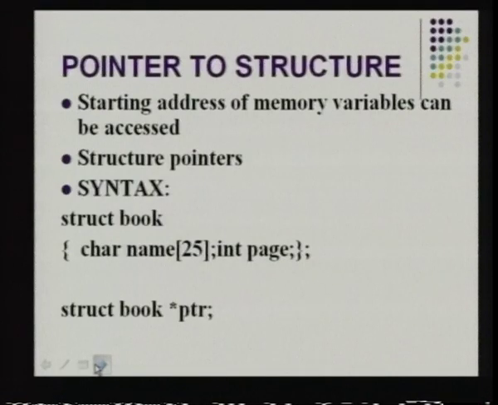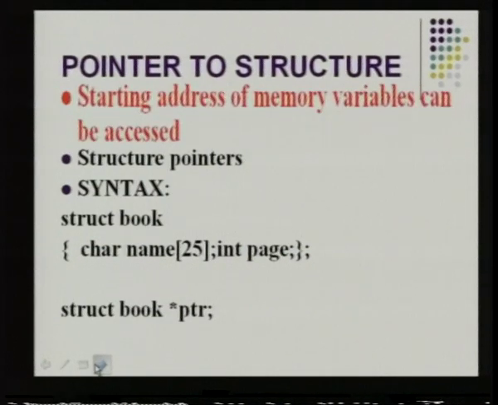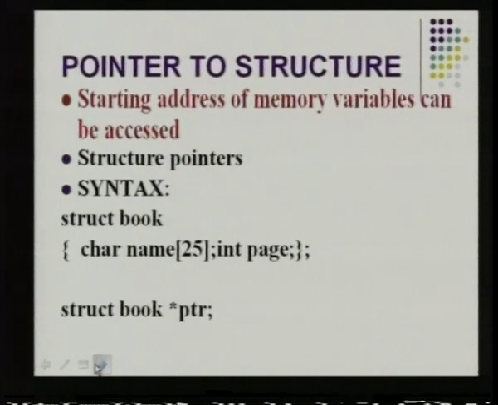Next, we go into the concept of pointer to a structure. This is how you access the members of a structure using pointer variables as well. Here the starting address of the memory variable can be accessed. This is similar to an array. An array is also considered a pointer variable, because the name of the array itself holds the address of the first element of the array. That is the same concept used here. The starting address of the memory variable is accessed.